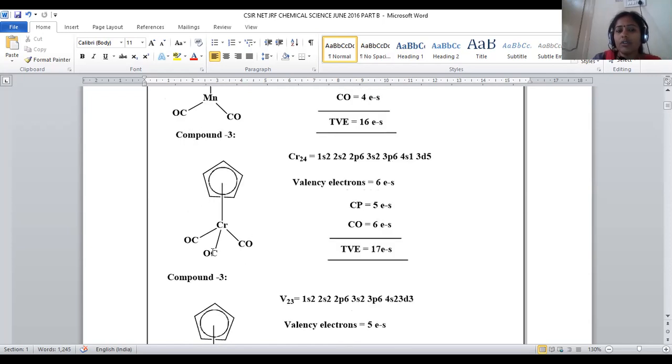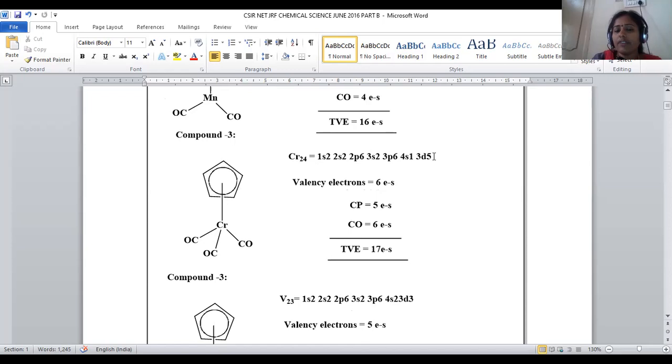Let us go with the third compound, the chromium complex. Chromium is surrounded with 1 Cp and 3 carbonyl groups. Chromium has atomic number 24, and its outer valency shell configuration is exceptionally 4s1 3d5. Being half filled, it is more stable. It is a slight violation of the normal electronic configuration.